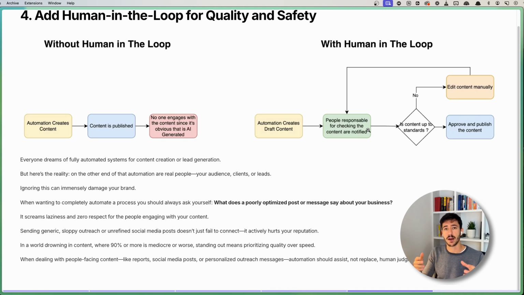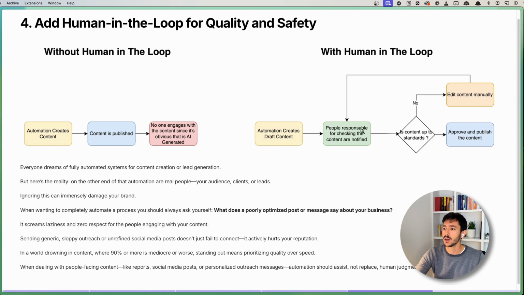The problem right now is that AI allows everyone to create content, and so you will see a lot of people publish content that is either mediocre or really bad because it's completely AI generated. And right now people can sense that. So instead of blindly relying on the AI to create everything, it's way better to use a human in the loop to check what the content looks like prior to sending it out.